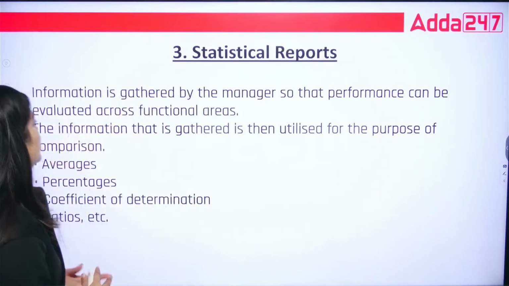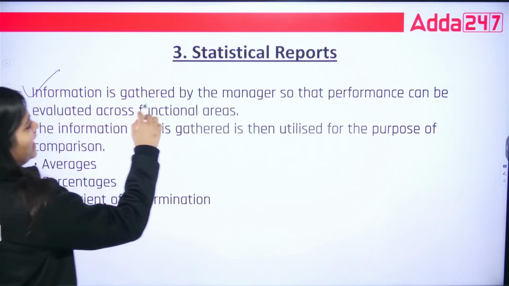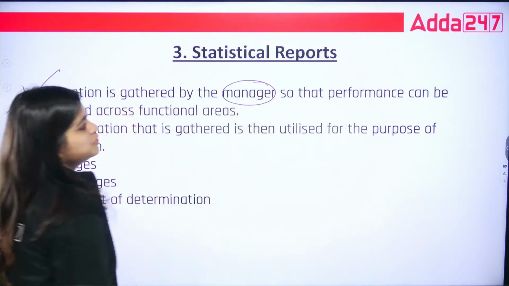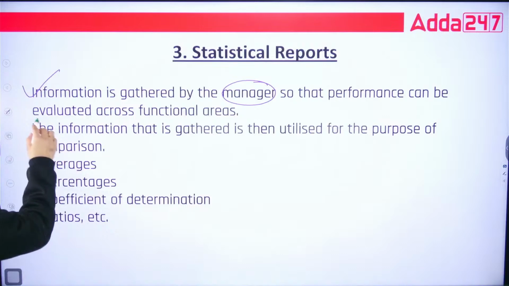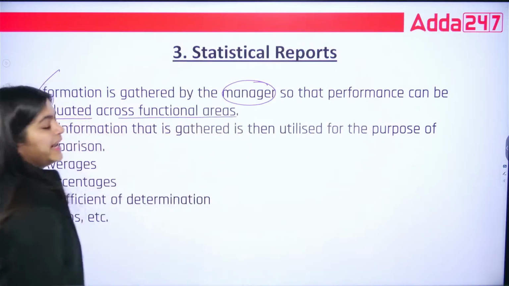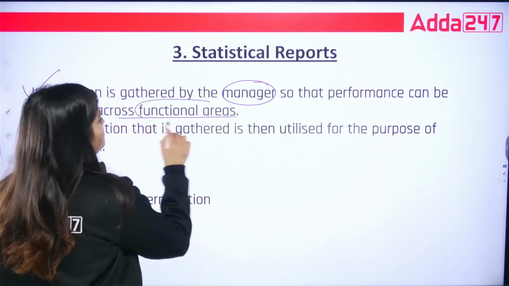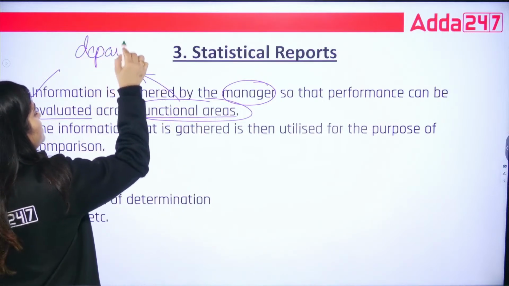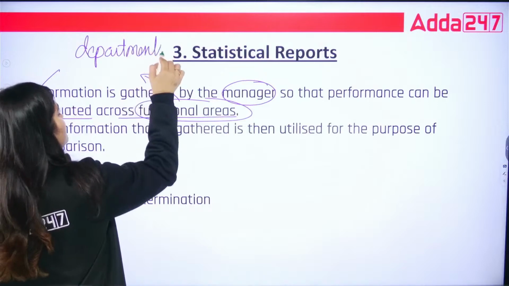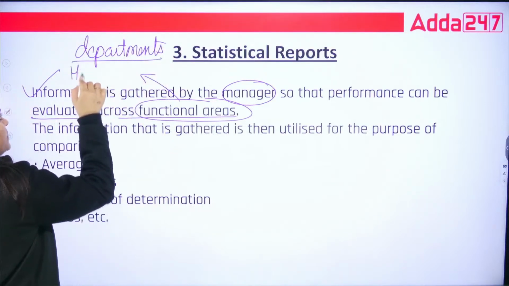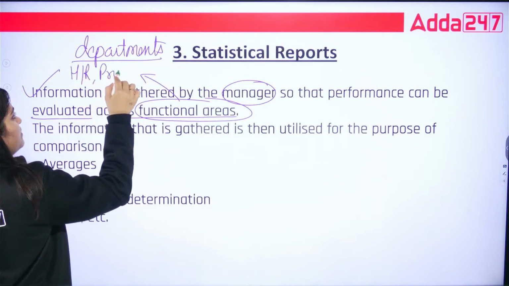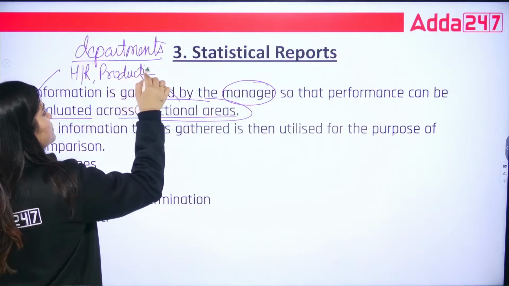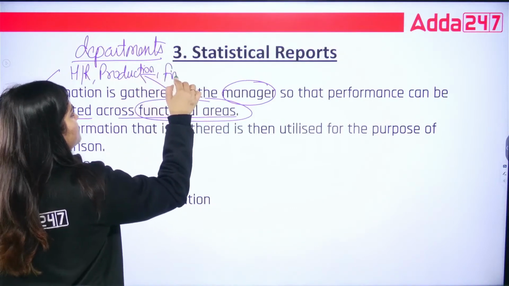Now statistical reports means information is gathered by the manager so that performance can be evaluated across functional areas. Functional areas means your different departments. Like we have the HR department, the production department, the finance department.